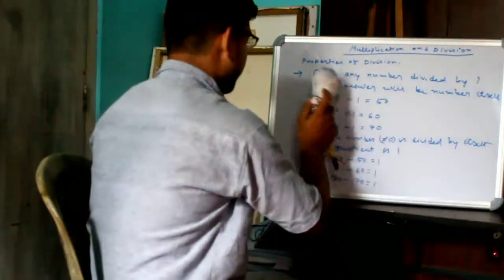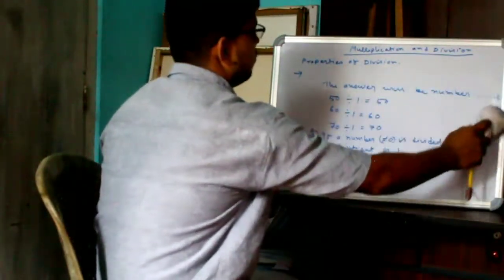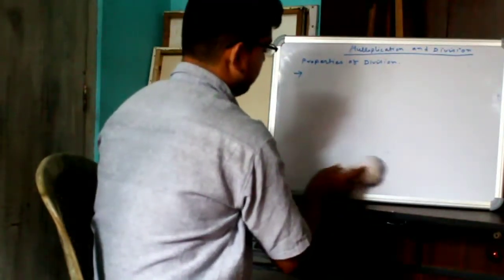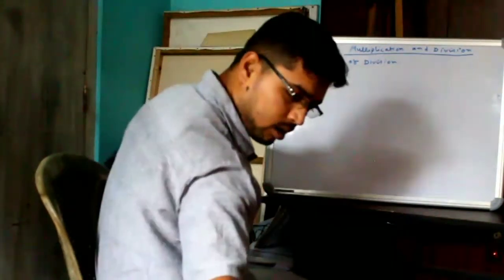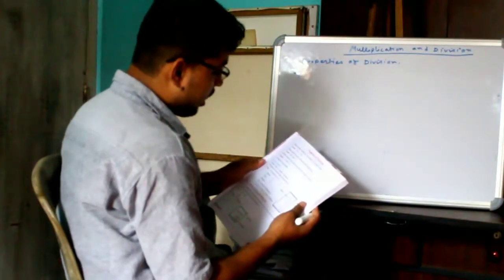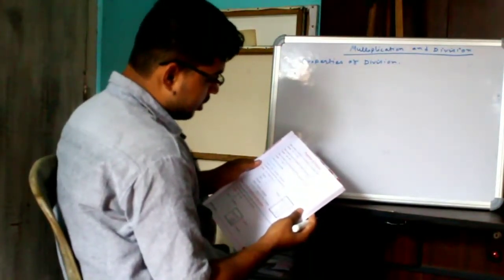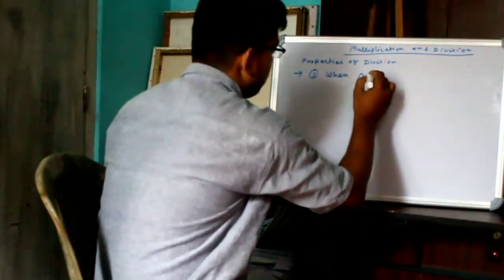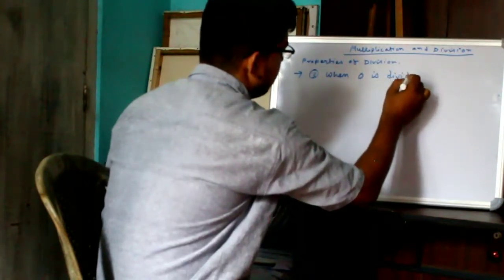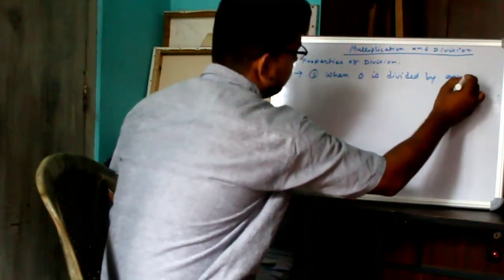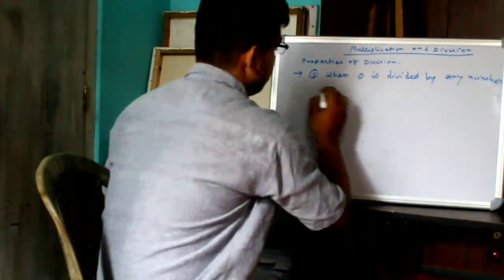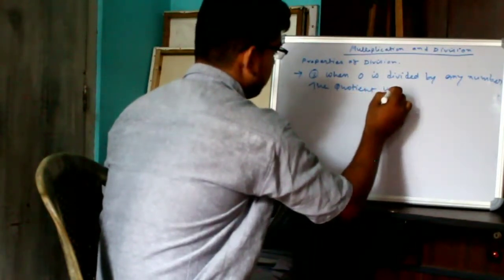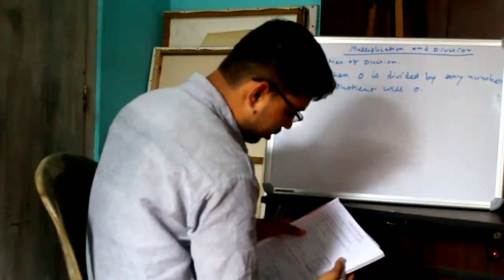So our third property, number third, when 0 is divided by any number, the quotient will be 0.